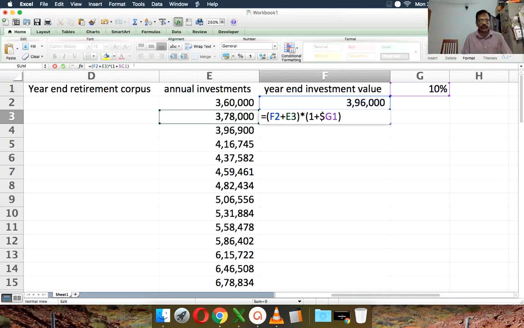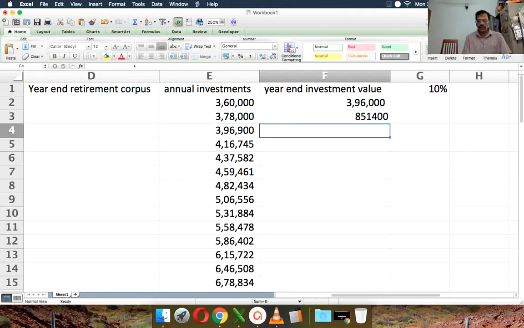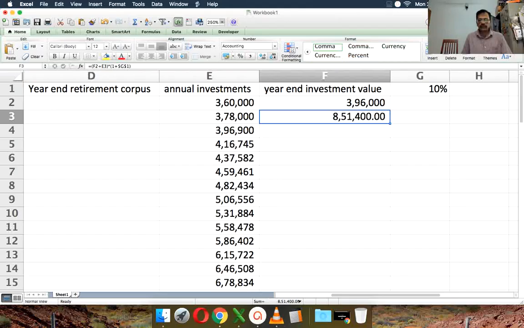Of course, when I do it in Excel, it looks nice. You can have the power of compounding and all that, but in real life, it will not be like that. But well, that's life. Now, let's copy this down.